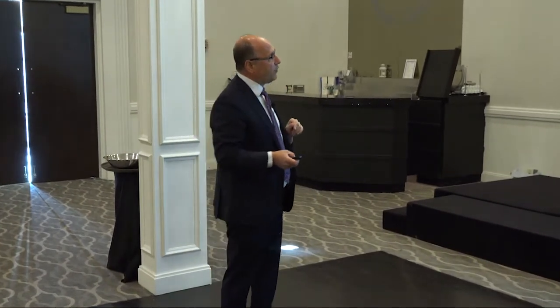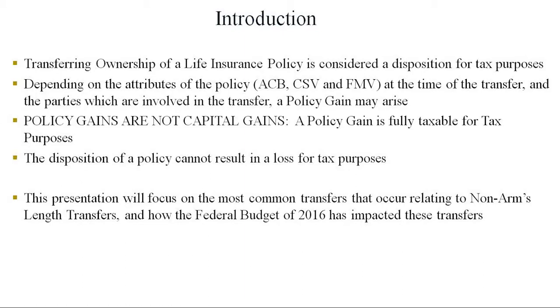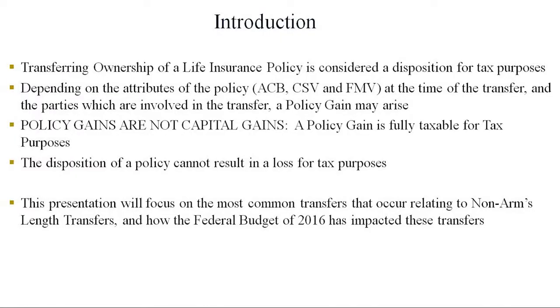So right off the bat, transferring ownership of a life insurance policy is considered a disposition for tax purposes. So we make a transfer, automatically we have to think about what are the tax implications. There may be none, but I know that when there is a disposition, then there's going to be some sort of a potential tax issue, depending on the attributes of the policy.